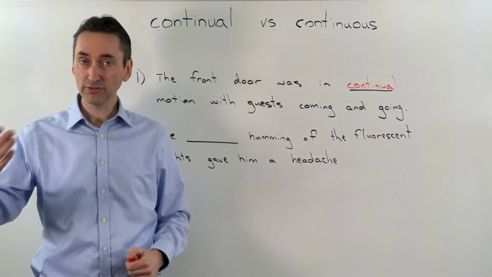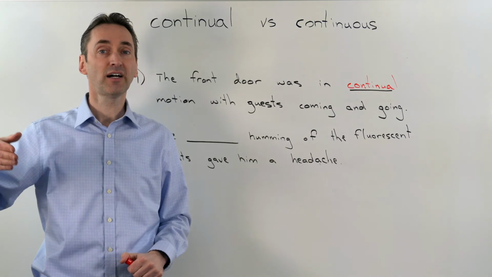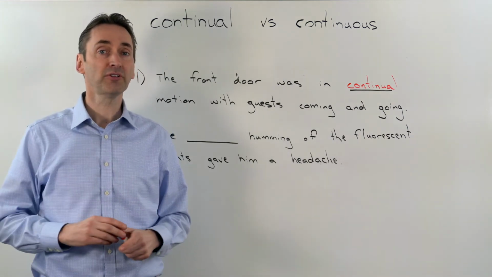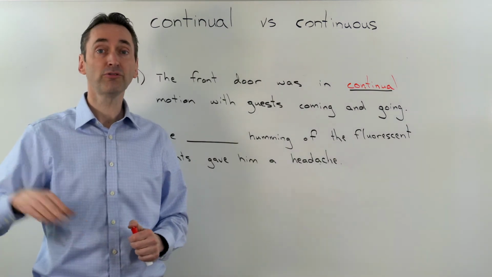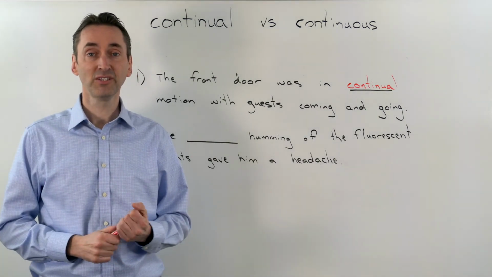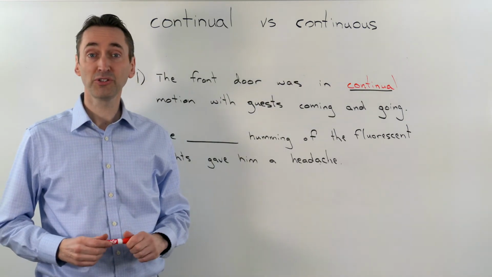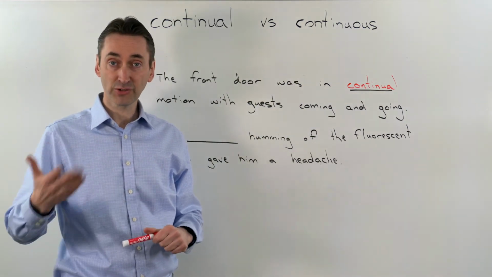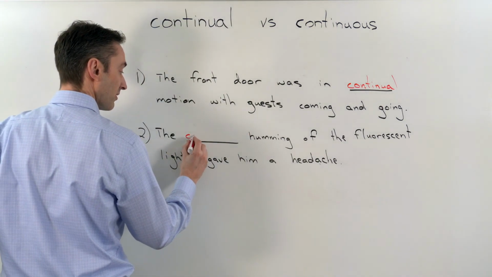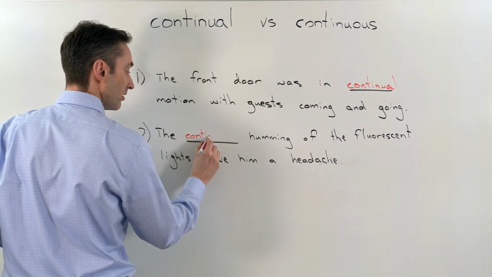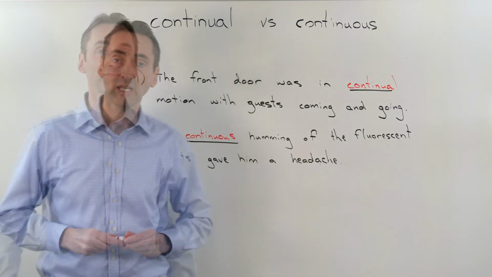When you turn fluorescent lights on, they make a humming sound, bzzz, sort of soft humming sound. This sound continues until you turn them off. This is a continuous sound. There are no interruptions. If the lights are on, the sound is continuous. Continuous humming of the fluorescent lights gave him a headache.